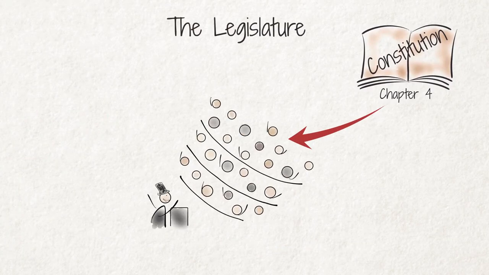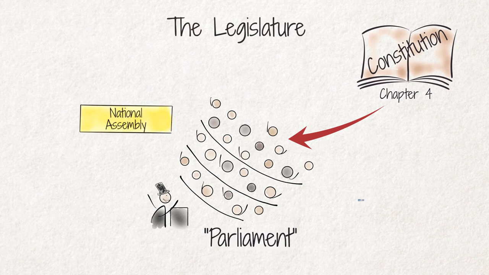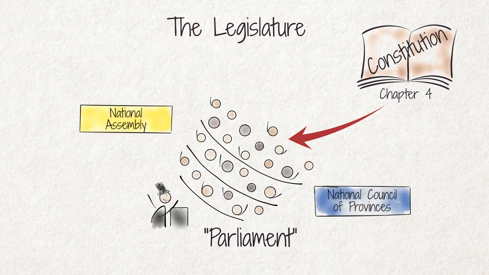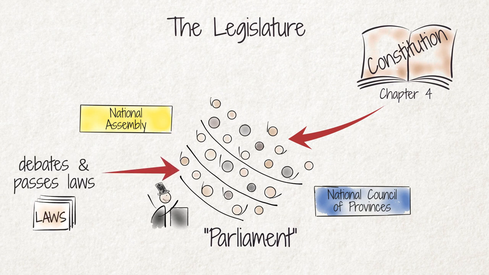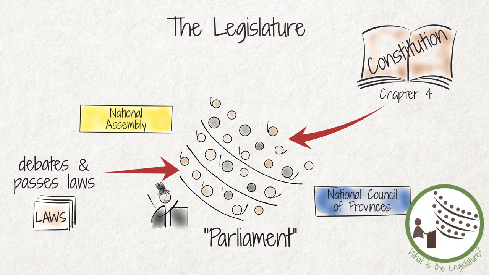The legislature is also known as Parliament and consists of two houses, the National Assembly and the National Council of Provinces. This is where laws are debated and passed. We explain the tasks and responsibilities of the legislature in more detail in our video, What is the Legislature?